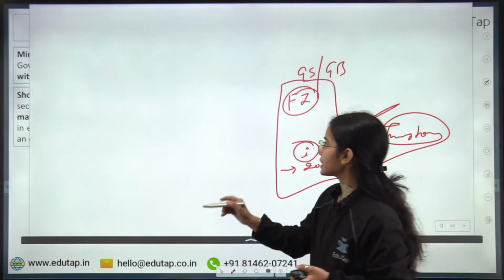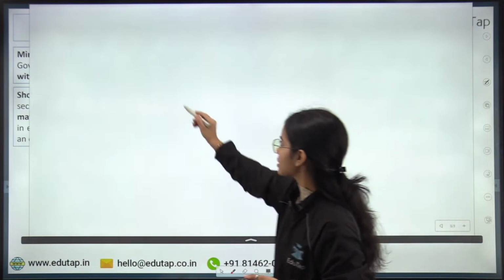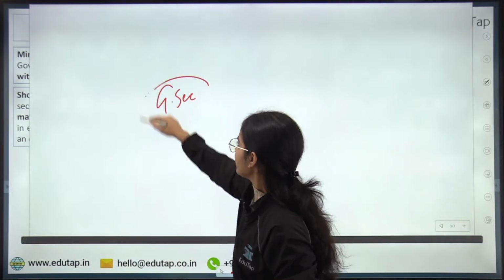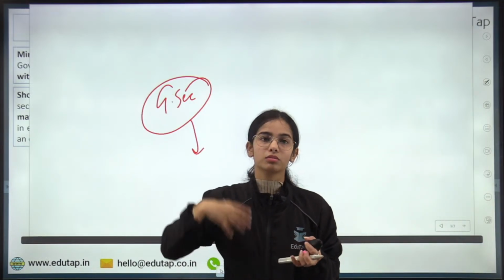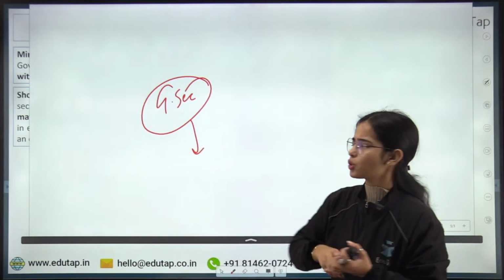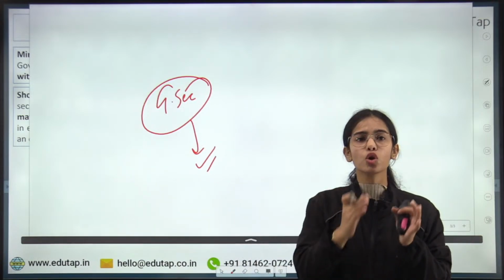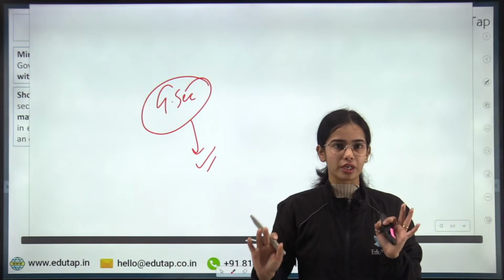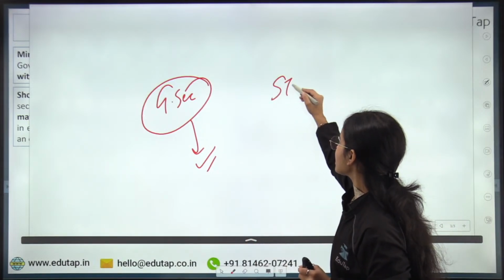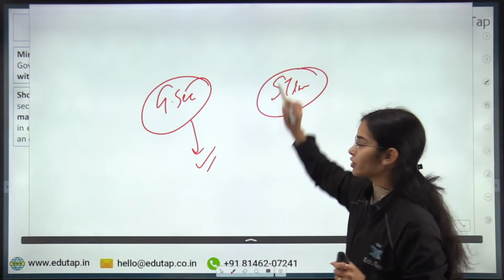Let's say you want to invest, and there is a government security that is going to mature after 3-4 months. So you can buy this government security. There is no minimum residual maturity. But in the short term investment, there is a limit of 30%.